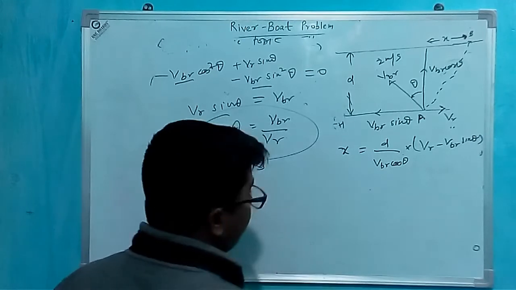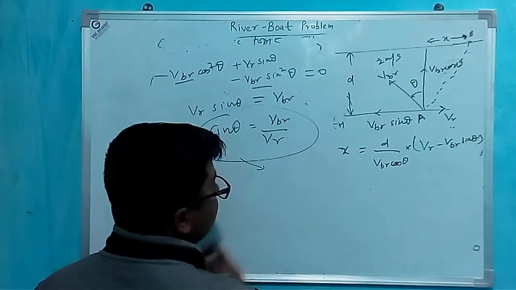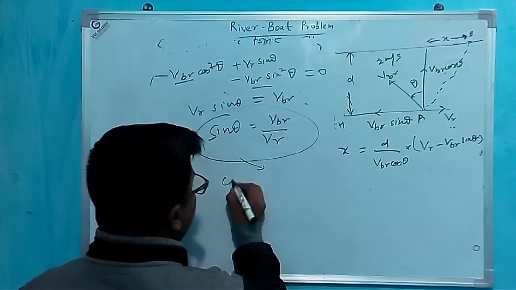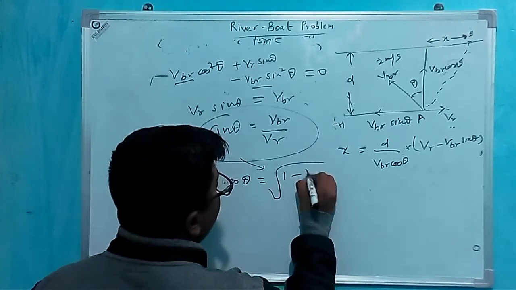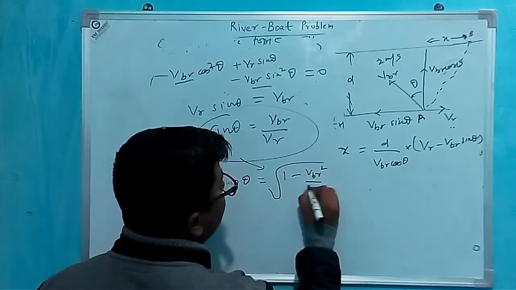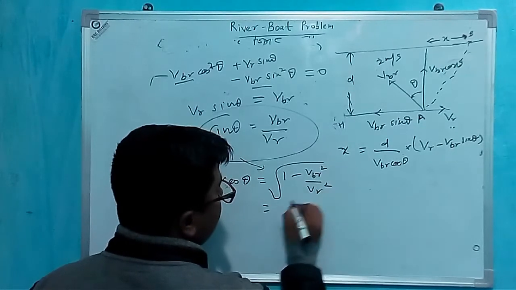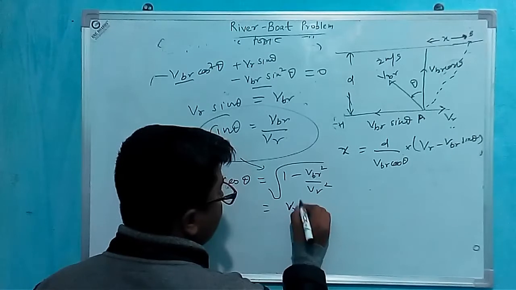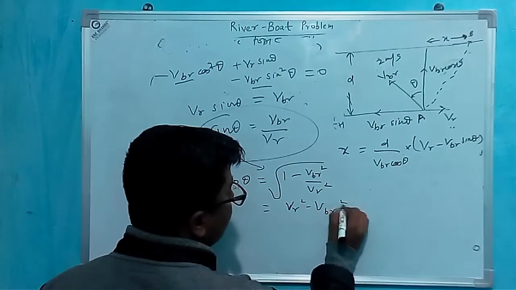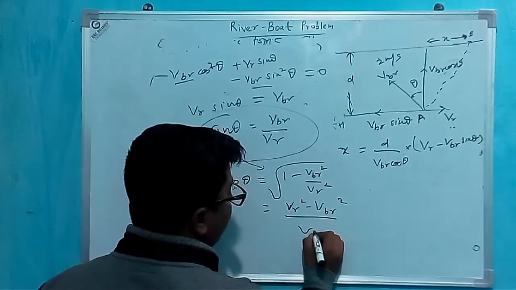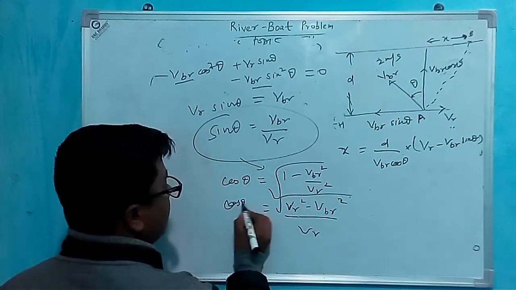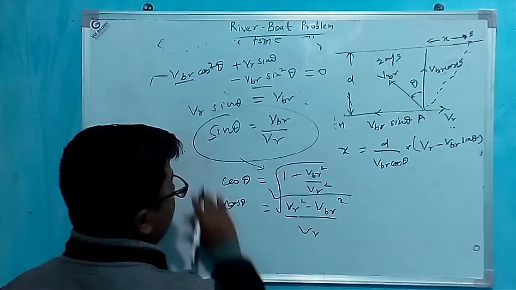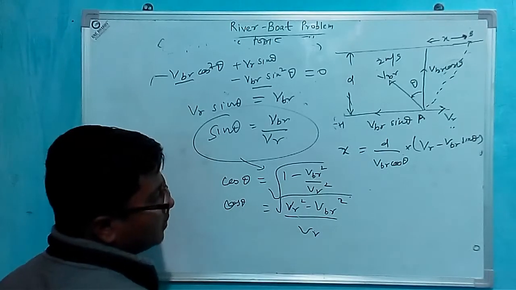Let's solve it for the general formula. Cos theta will be from here the square root of 1 minus v_br square by v_r square, and we can put both in that equation.